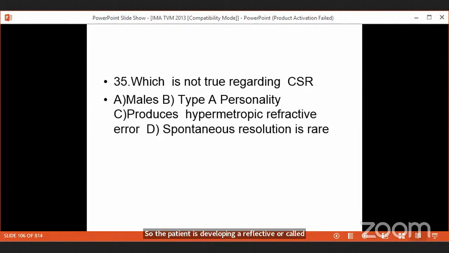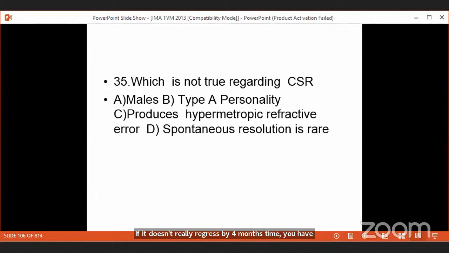Okay? 80% of these patients spontaneously resolve by 4 months' time. But if the patient does not resolve in 4 months' time, then the leak has to be closed with lasers. So all these facts are entrance questions. 80% of the CSR spontaneously regresses by 4 months' time. If it doesn't regress by 4 months' time, you have to seal the leak of the vessel with lasers.